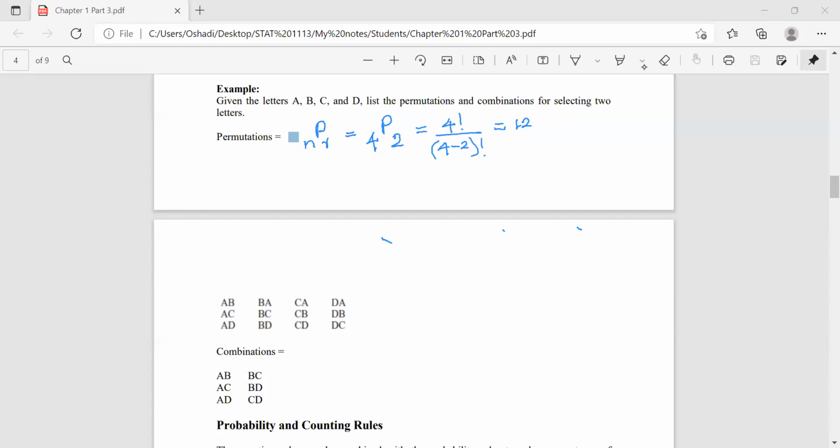So the combinations are given here. We can either choose AB, AC, AD, BA, BC, BD, CA, CB, CD, DA, DB, DC. Those are the possibilities, right?